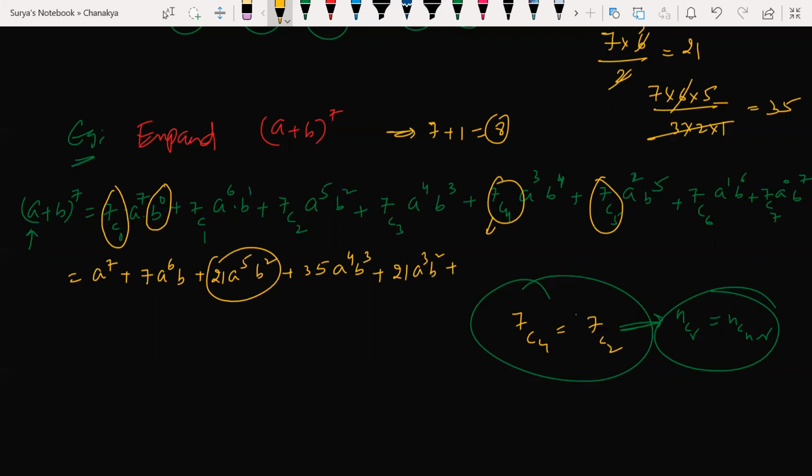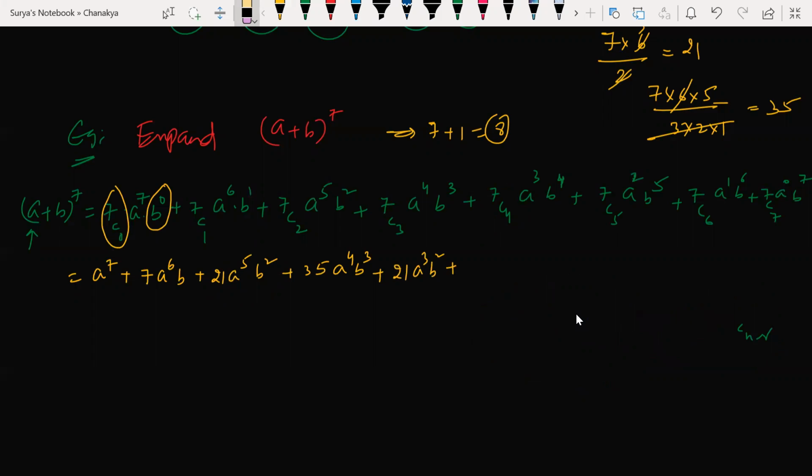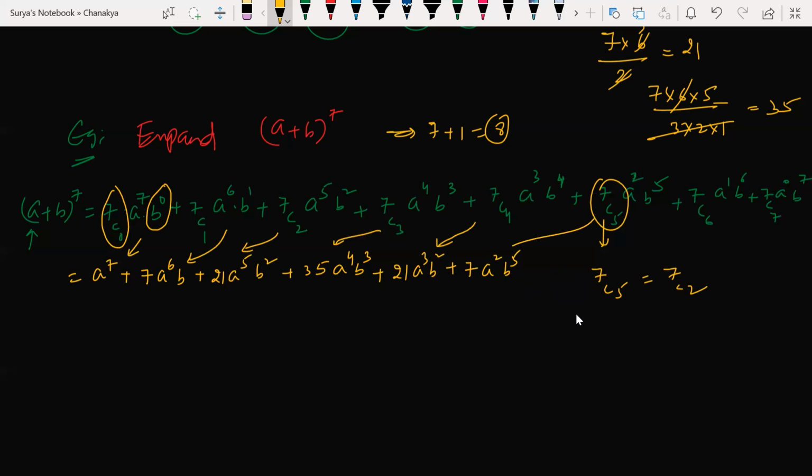7C5, answer is what? 7C5 answer is 21, since 7C5 can be written as 7C2. One second, I think we wrote this here. 7C3 we wrote here, 7C4 as 7C3, 7C5 as 7C2.